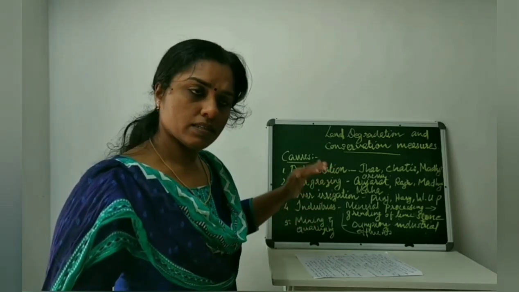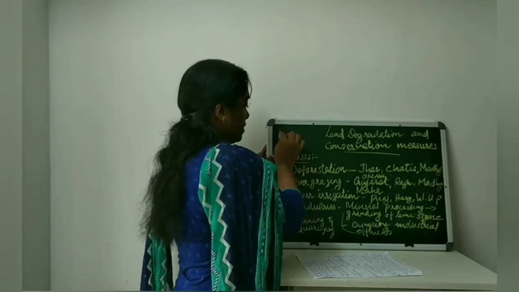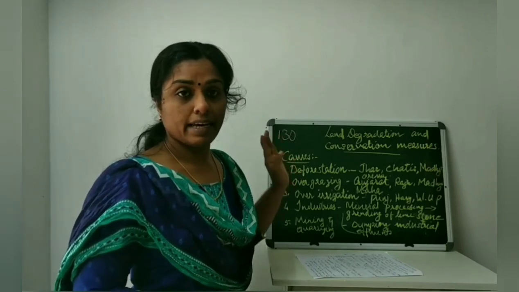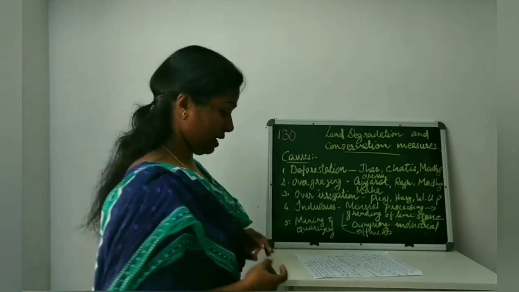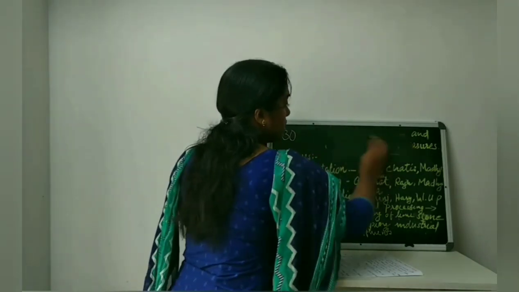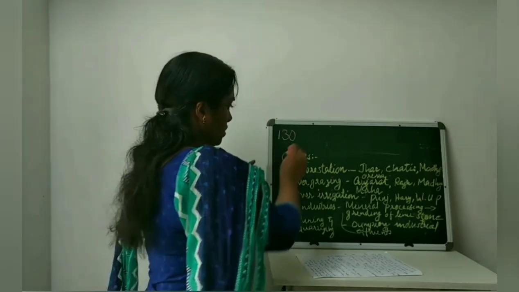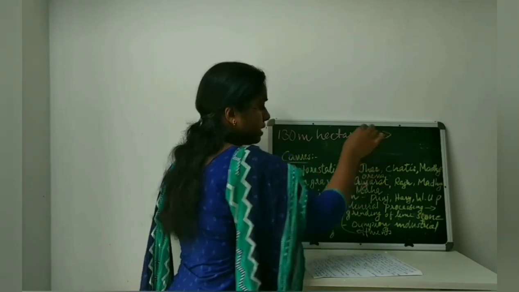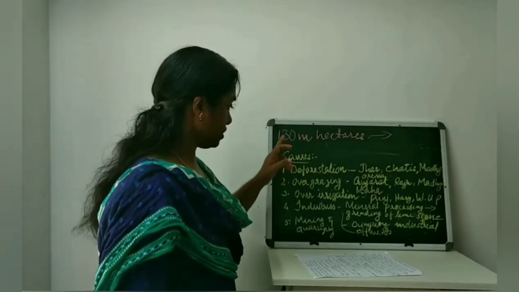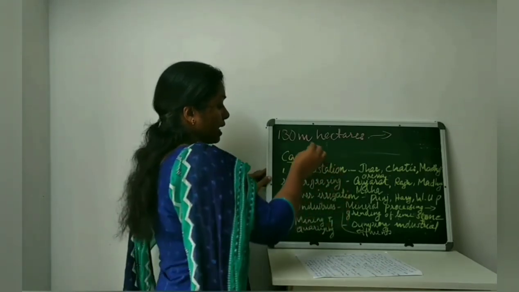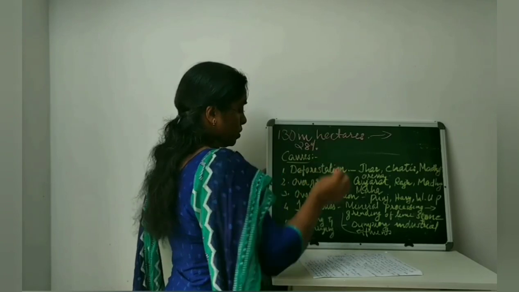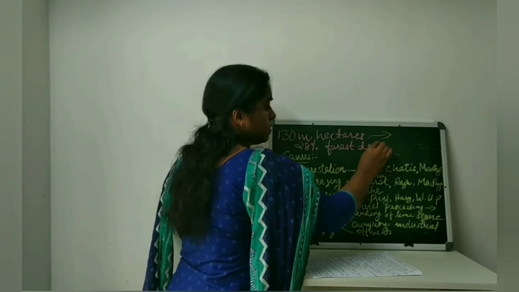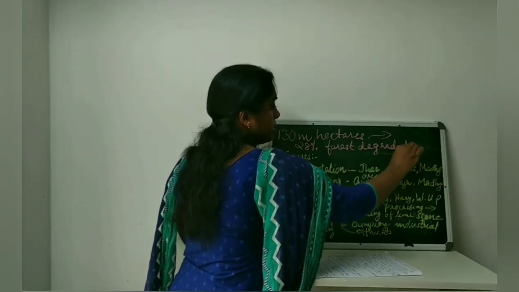The studies say that of the total area of land in India, 130 million hectares are degraded. Of this 130 million hectares, 28% is forest degraded area.